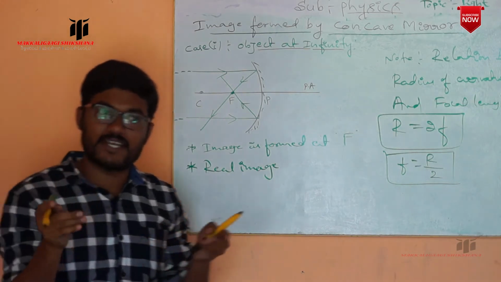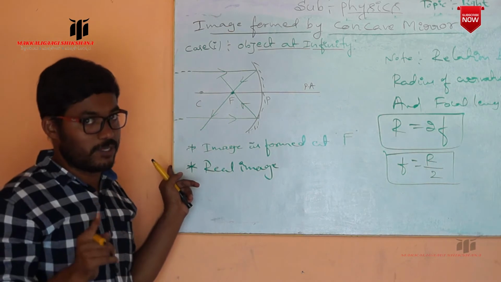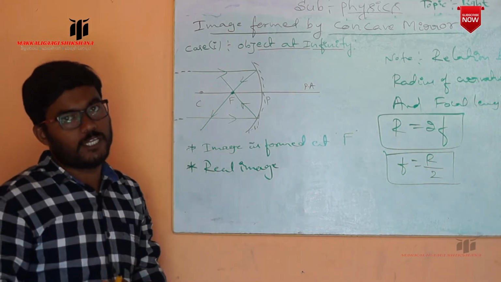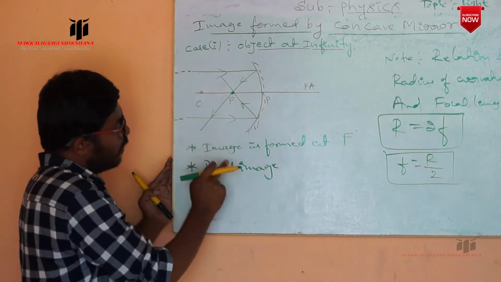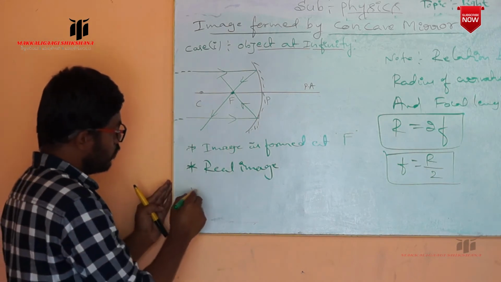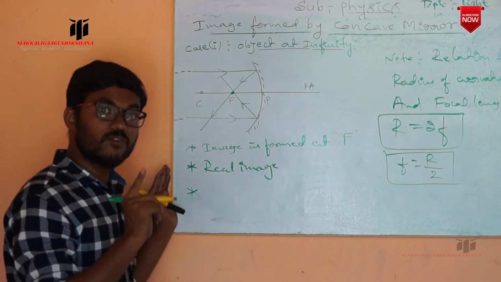If the reflected rays exactly meet, that forms a real image. If they do not exactly meet, that forms a virtual image. But here the rays are exactly meeting, so whatever image is formed is a real image. And we also observed that the image formed is inverted.